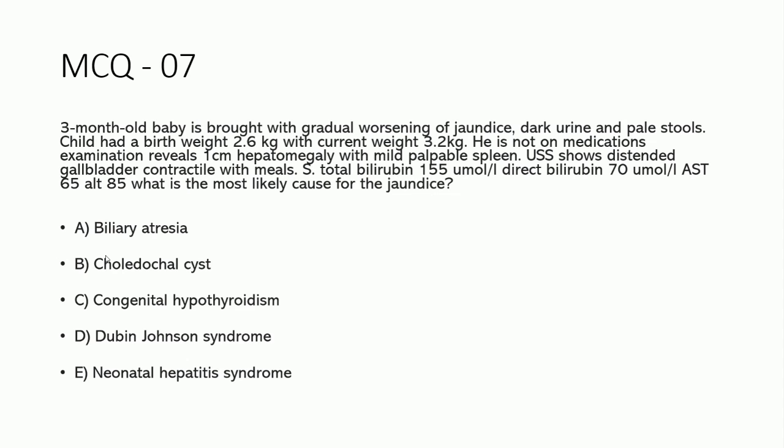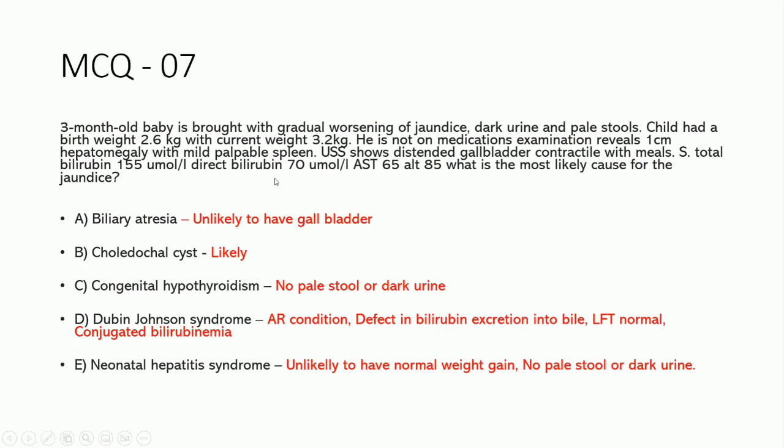The confusing two are biliary atresia and the choledochal cyst. For that, they have given the evidence: ultrasound scan shows distended gallbladder contracted with meals. So the extrahepatic biliary system is functioning properly and it's contracting with meals. So there is an obstruction in the pathway, and the gallbladder is contracting to push the bile into the duodenum. So the answer is directly choledochal cyst. Likewise, go through each and every point and find the answer. I have given the explanation also.